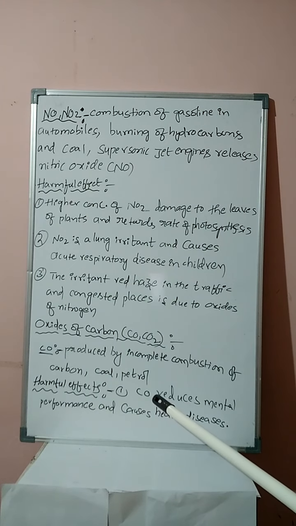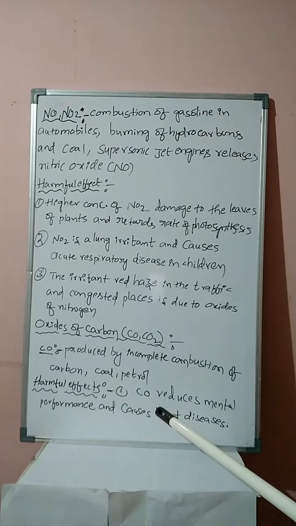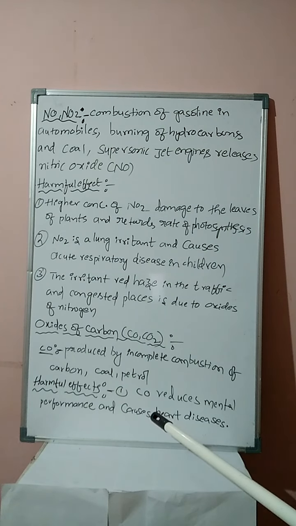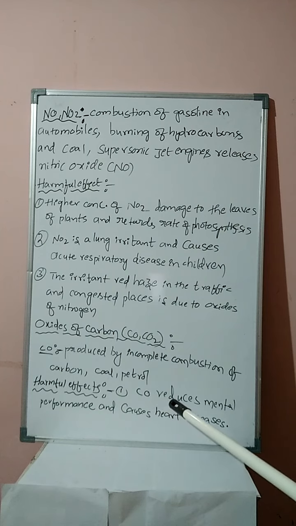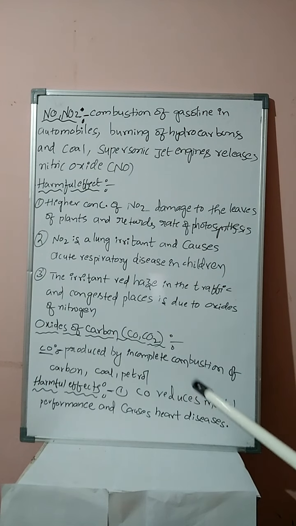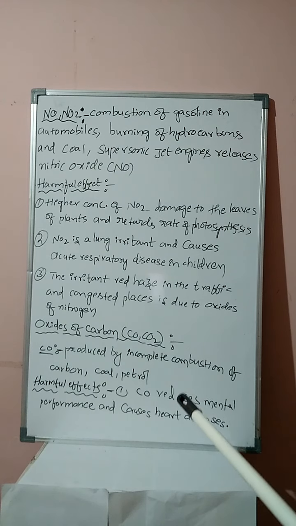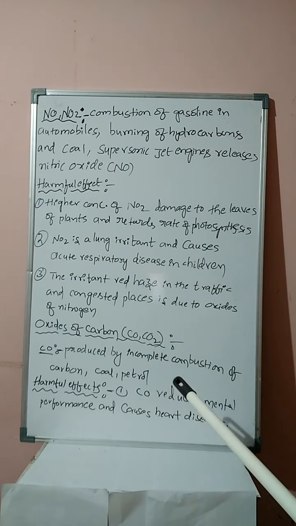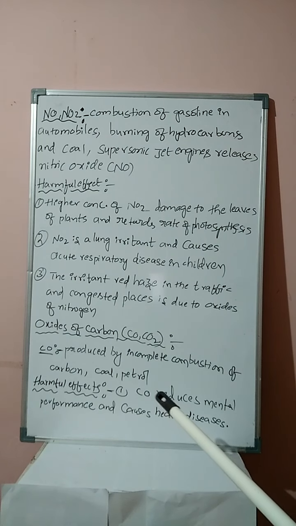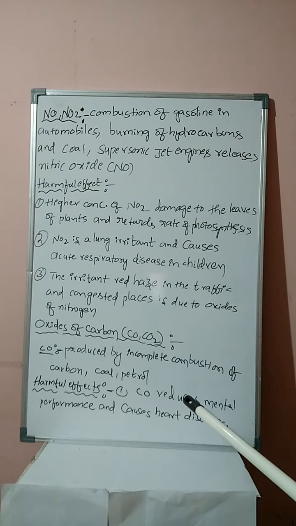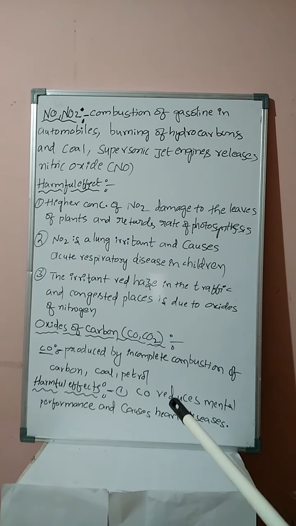If you inhale it, it combines with hemoglobin to form carboxyhemoglobin. At that time we do not think properly, and if anybody calls us, we cannot give a proper answer, because CO reduces mental performance.